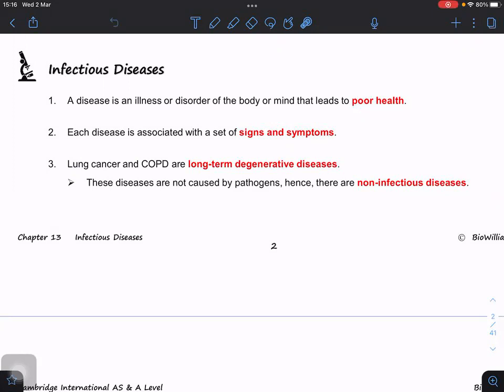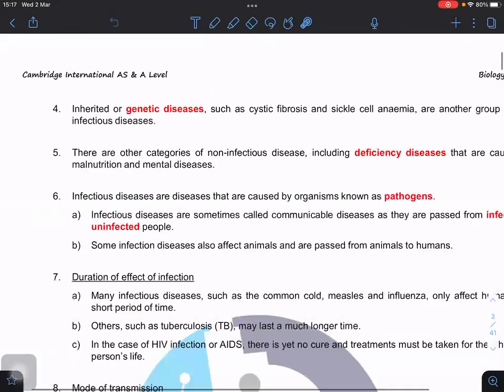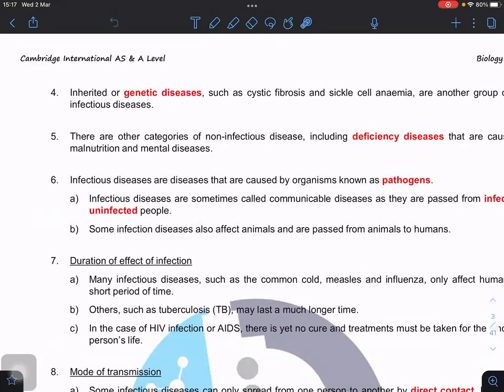Chronic bronchitis and emphysema belong to a group called COPD. COPD stands for chronic obstructive pulmonary disease. Chronic means it takes a long period of time. These diseases are not caused by a pathogen, so they are non-infectious diseases. Another group is genetic disorders, such as hemophilia and sickle cell anemia. Those are because of a genetic problem, so again, we don't call them infectious diseases.